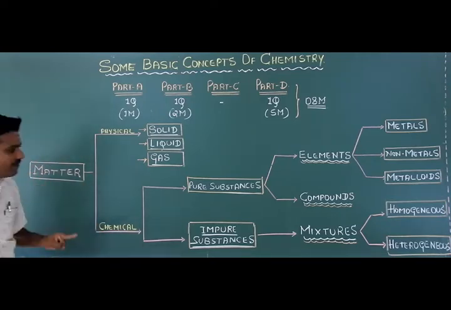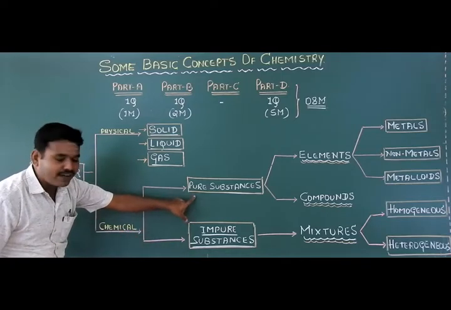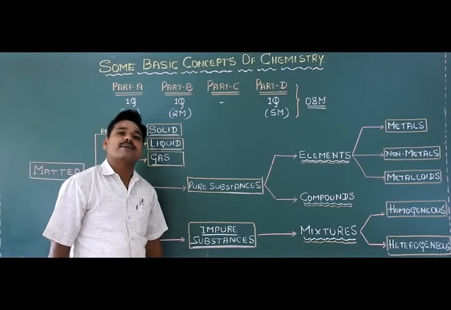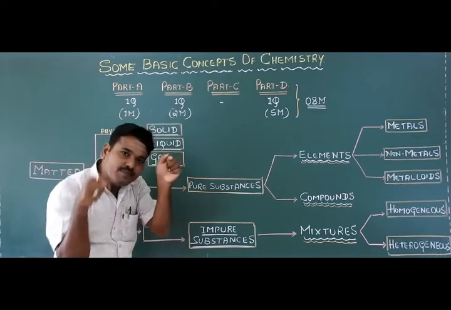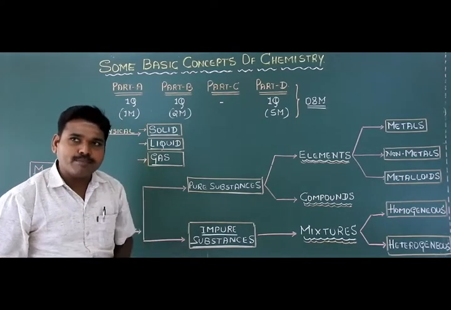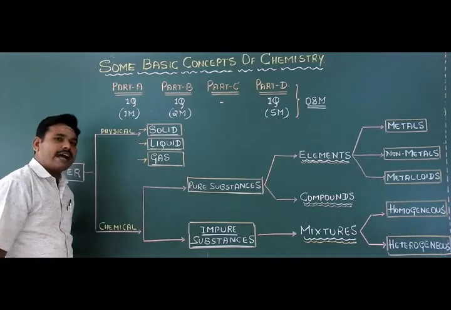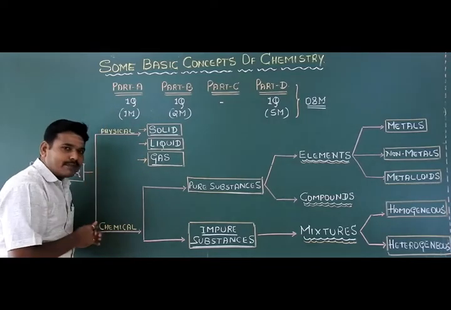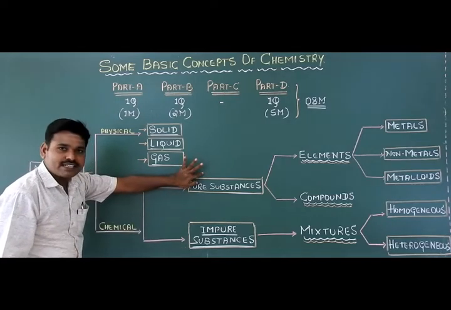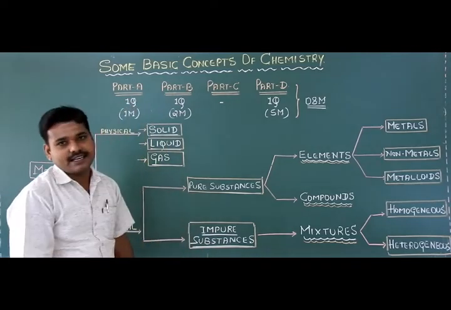matter can be subdivided into two different categories. The first one is called pure substances, whereas the second category we call impure substances. So pure and impure substances. So based on the chemical composition of matter, the matter can be subdivided into two categories. The first category we call pure substances, whereas the second category we call impure substances.